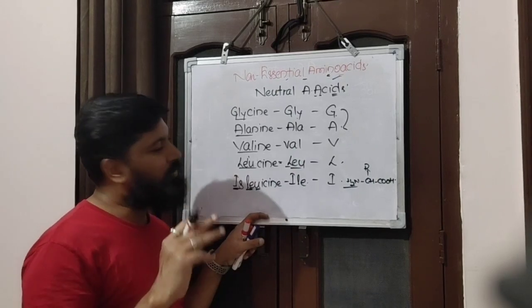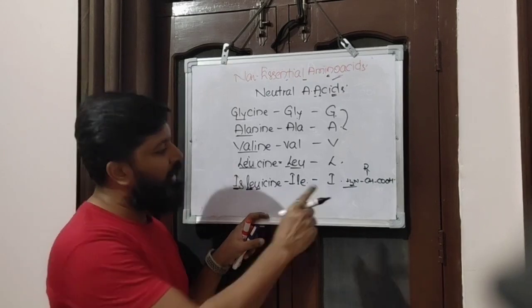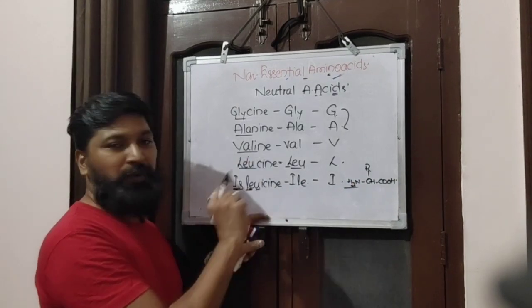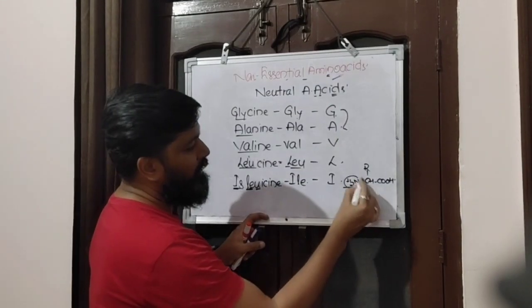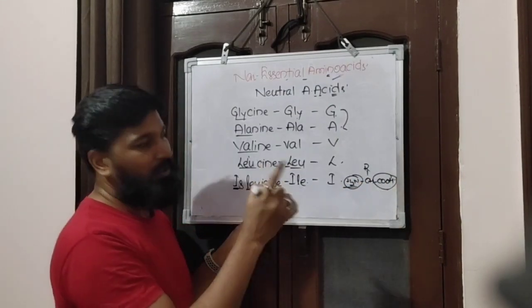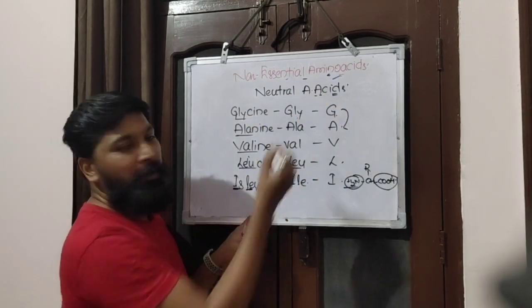To be basic, the amine should be in excess; for acidic, the carboxyl group should be extra. Here both are equal, so that's why we can call them neutral amino acids. Okay, so this is its property here. That's why all of them come into this category. They are five in number, called neutral amino acids.